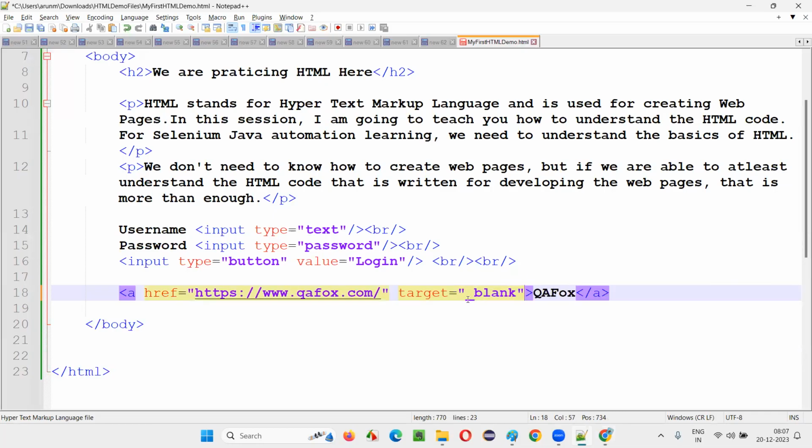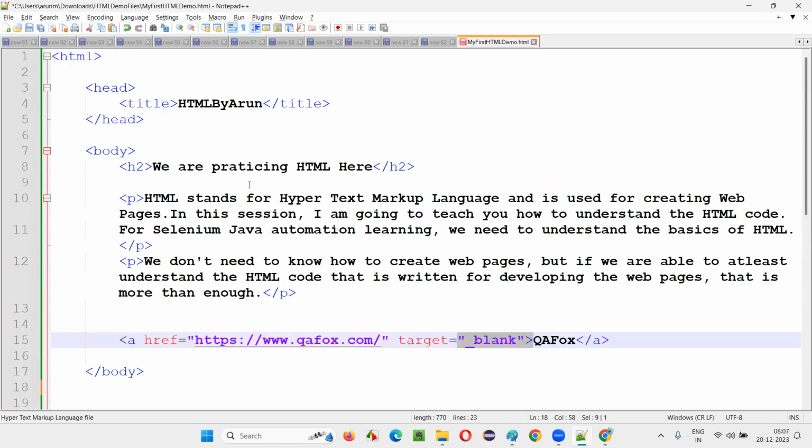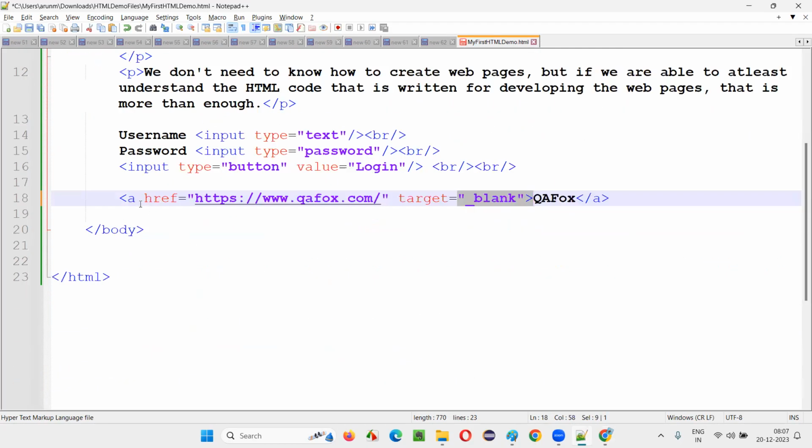If I give the value as underscore blank for this target attribute inside the starting tag of the anchor tag, these are the attribute names, these are the attribute values. This is the first attribute that the anchor tag has, and its value is this one. The second attribute the anchor tag has, its value is this one. Almost every HTML tag will have this kind of attributes, guys. For every respective HTML tag, there will be appropriate attributes.